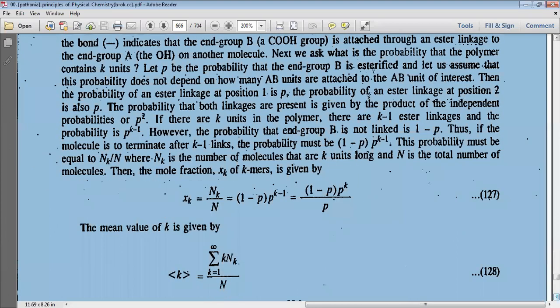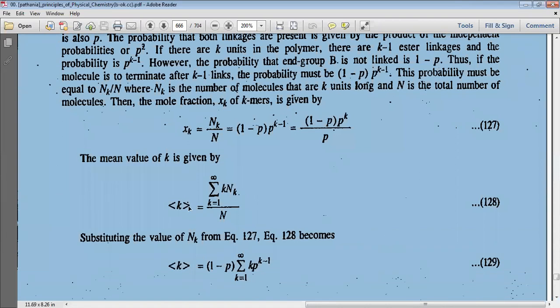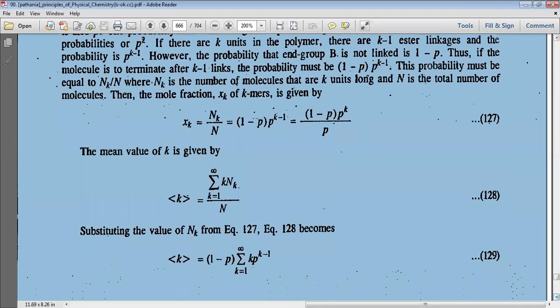The mean value of k is given by k mod equal to summation of k equal to 1 to infinity k into Nk by N. Substituting the value of Nk from the above equation, this equation becomes k mod equal to 1 minus p summation of k equal to 1 to infinity k p to the power k minus 1.